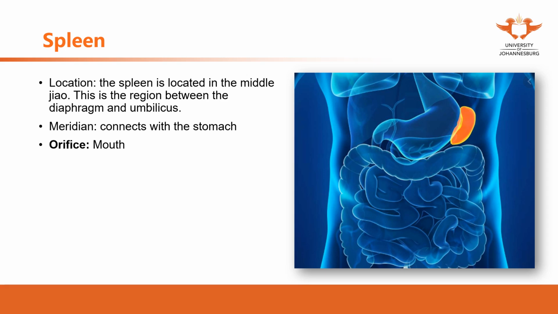And when you see the meridian of each Zang organ, we always tell you which organs the meridians connect to. These organs are considered coupled organs. Same as the lung connects with the large intestine, the lung and the large intestine are coupled meridians, or paired organs. Here the spleen and the stomach also are paired, or coupled organs.